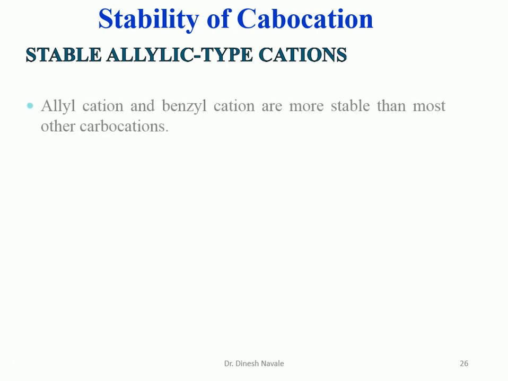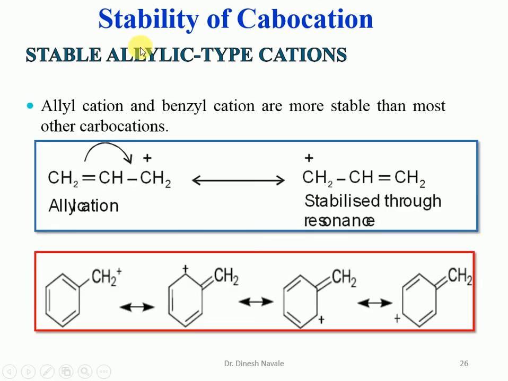So we have already discussed that the allylic carbocation shows only one resonating structure, whereas the benzylic carbocation shows four resonating structures. All these resonating structures contribute more than in the allyl cation. So that's why allyl cations and benzyl cations are more stable than the other carbocations. Or in other words, we can say that the benzyl carbocation is more stable than allyl, then tertiary carbocation, then secondary carbocation, then primary carbocation, then methyl cation.